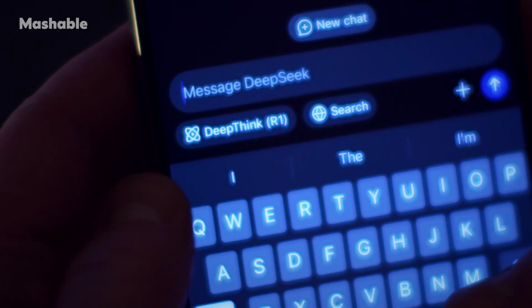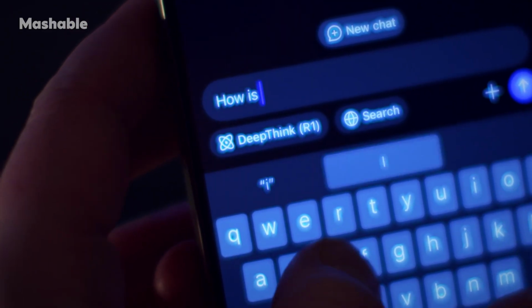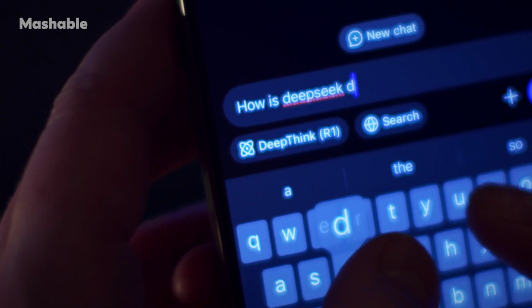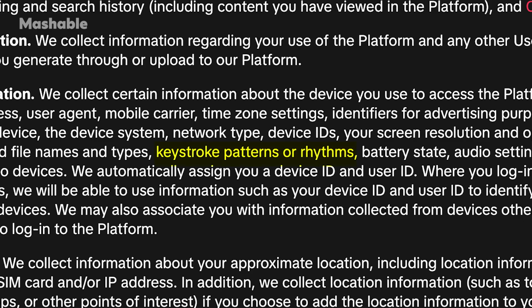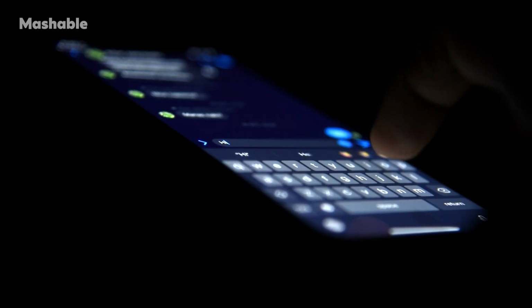Oh, and about that keystroke data they collect, this is the timing and rhythm of how you type, which can act like a kind of biometric fingerprint. TikTok collects that information too, but TikTok insists it's different from key logging, which is tracking exactly what you type. Still, this data can identify you uniquely, and it's worth noting that not all apps collect this.